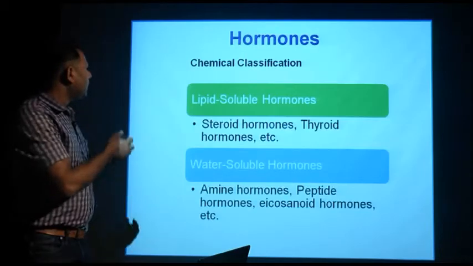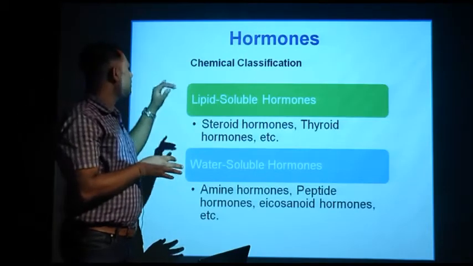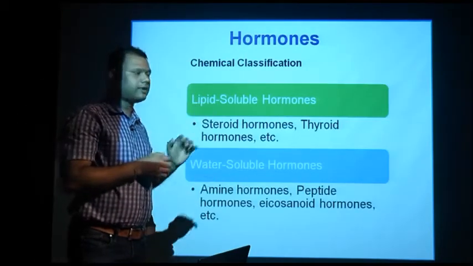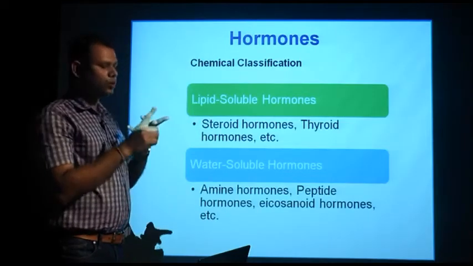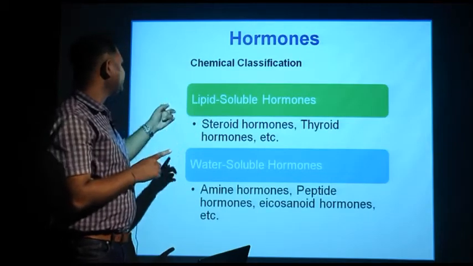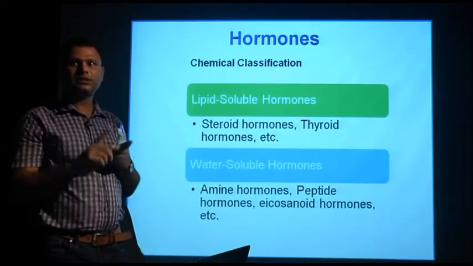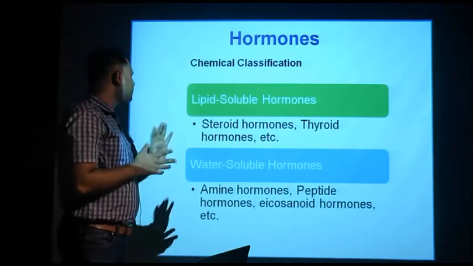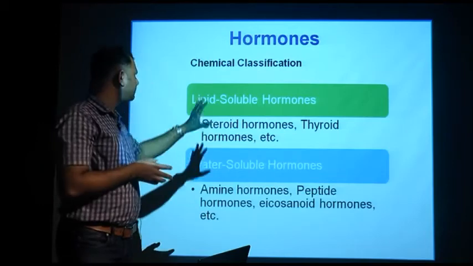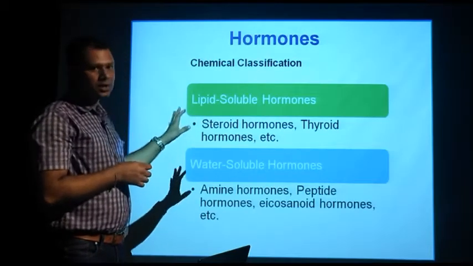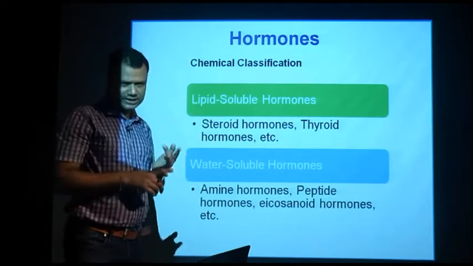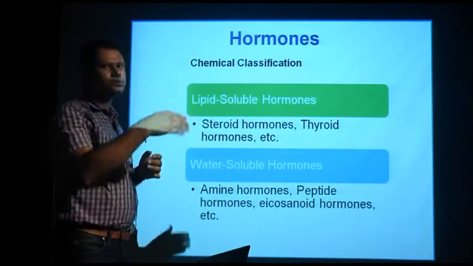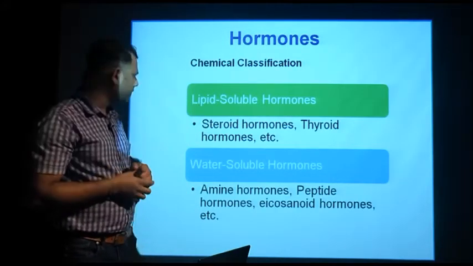So we come to know about hormones which are secreted from the endocrine glands, and they are broadly classified into two categories. One is lipid soluble hormones and the second one is water soluble hormones. Most of the lipid soluble hormones are steroid hormones, and one example is the thyroid hormone, T3 and T4, which we are going to discuss in further slides.